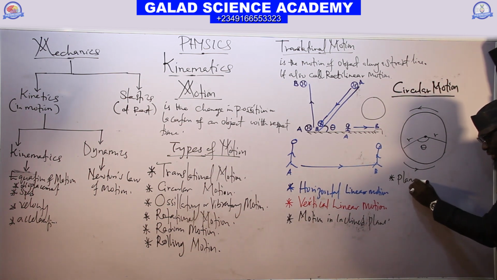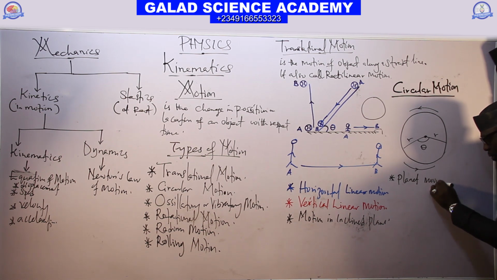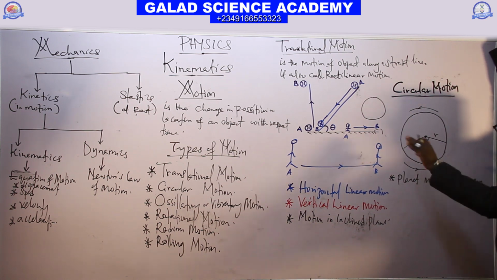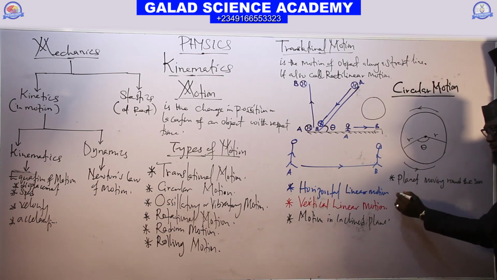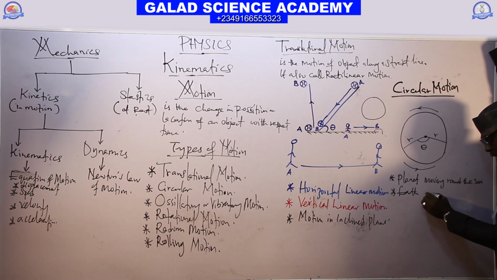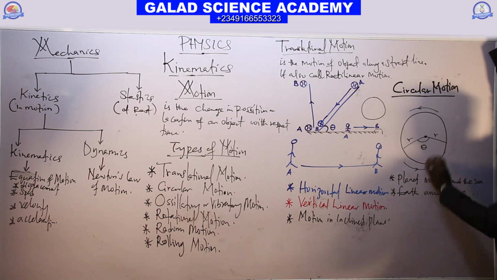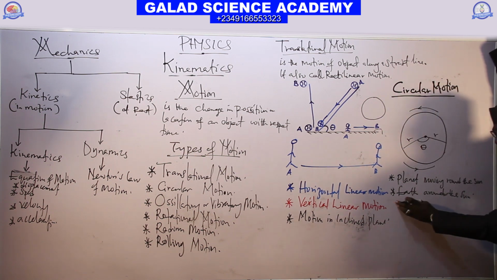Examples of circular motion: we have planets moving around the sun. The motion of planets around the sun is a circular motion. And we also have Earth around the sun. So the motion of Earth around the sun is also a circular motion.